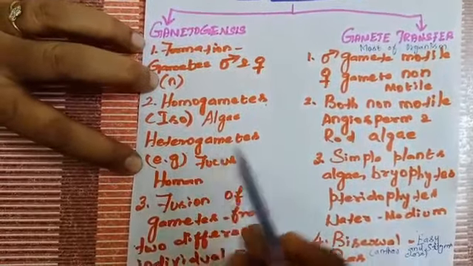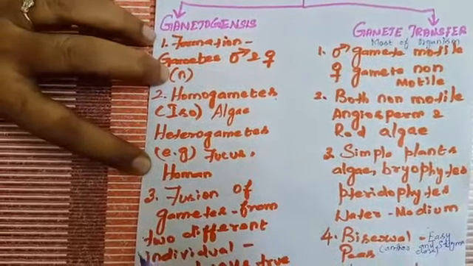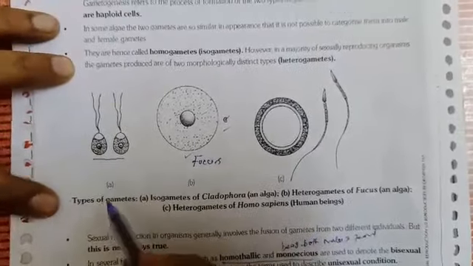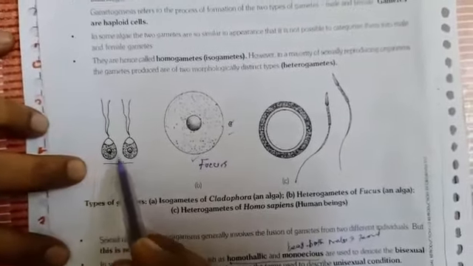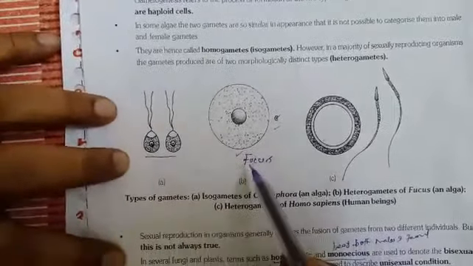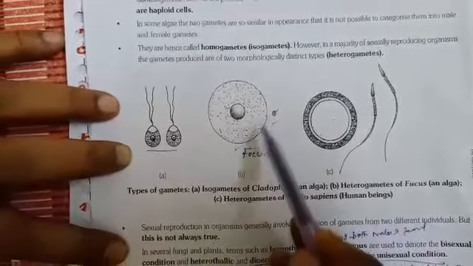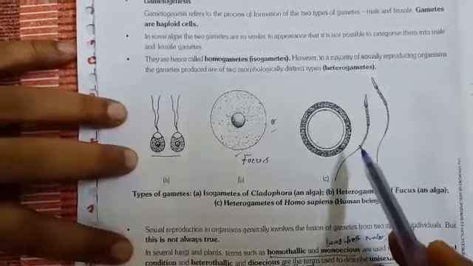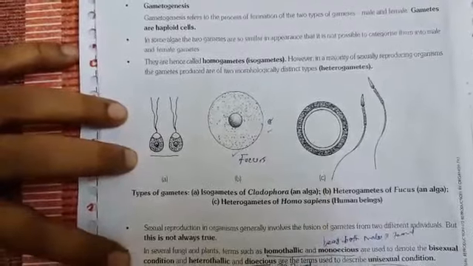Heterogametes: both the male and female gametes have no similarity. They do not show similarity in their structure. Example, fucus, and you see this diagram. You can see homogamete or isogamete. See, there is no differentiation between the male and the female gamete. This is an example for heterogamete. Example, fucus. You can see the gametes both are showing dissimilarity. Then if we take human beings, male and female gametes differ in their structure.